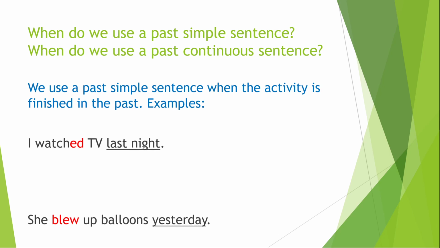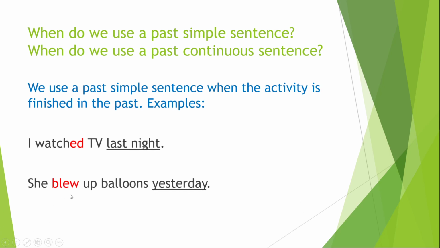All right? Another sentence. She blew up balloons yesterday. So yesterday she blew up balloons. Now she is not blowing up balloons. She's done. She did it yesterday. The action is done. So this is the past simple. We use it when the activity is finished in the past. It was finished last night. It was finished yesterday. I'm not doing it right now.